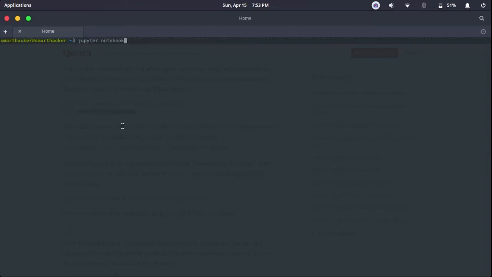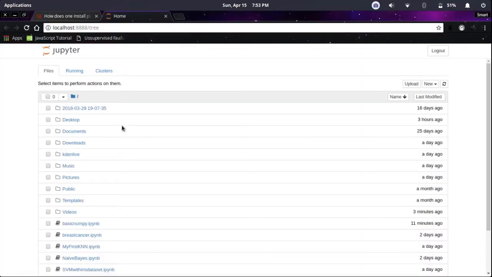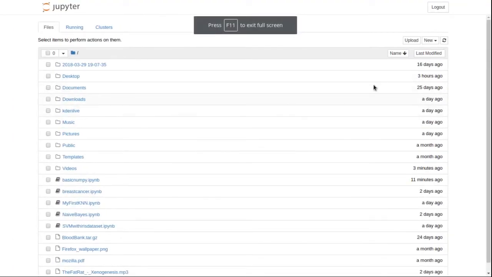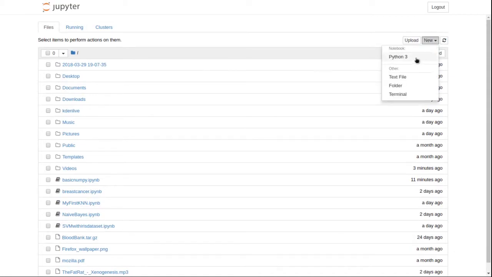check the spelling and hit enter, and it will automatically run on your default browser on localhost. See, now I'll just make it full screen. If you want to create any new file or upload any, these are the buttons. For new, we will select Python 3 here because we are implementing something.